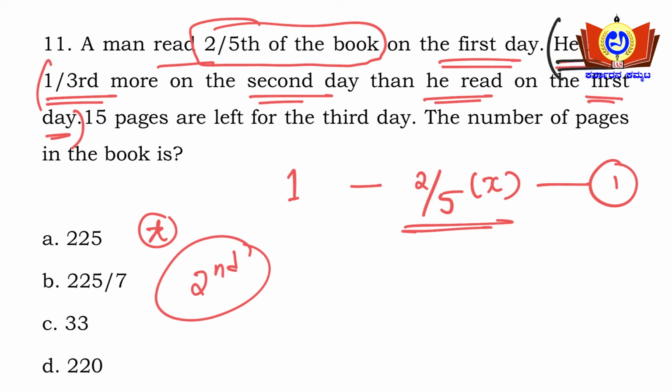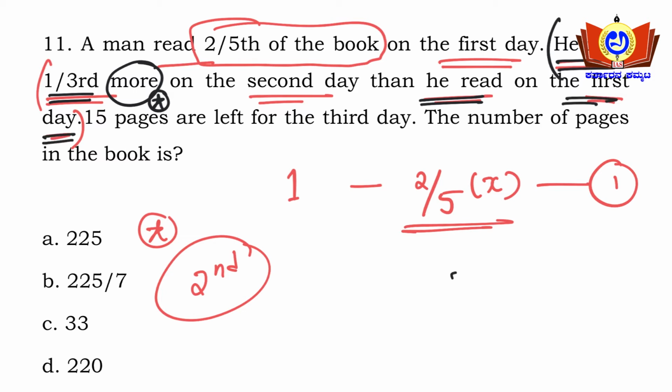So he is reading 1/3 more. This is very much important. 1/3 more. 1/3 more means the question is comparing with something, friends, here. Like, twice more than yesterday. For example, if I say the speed of train A is more, it means I am comparing the speed of train A with some other entity here. Yes or no? Train B or train C, it might be like that. Similarly, he reads 1/3 more. So this more is being compared with some entity here. So what is that entity? Than he read on the first day.